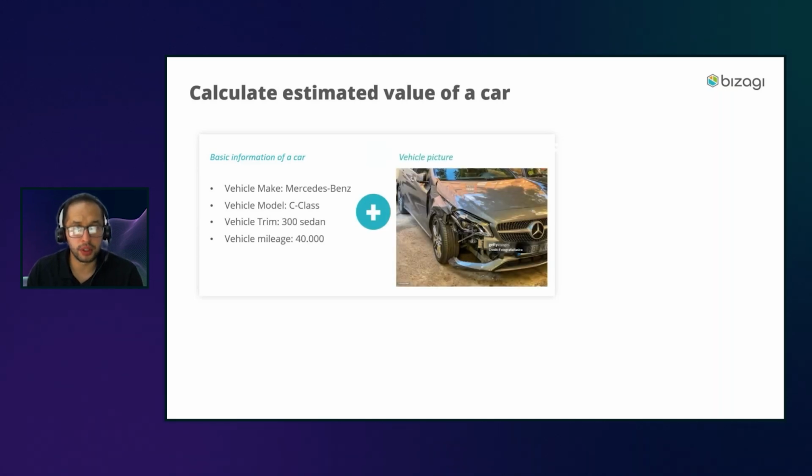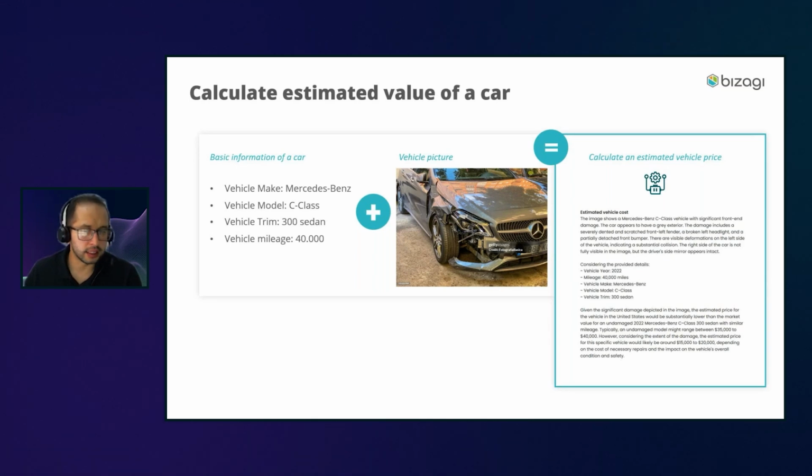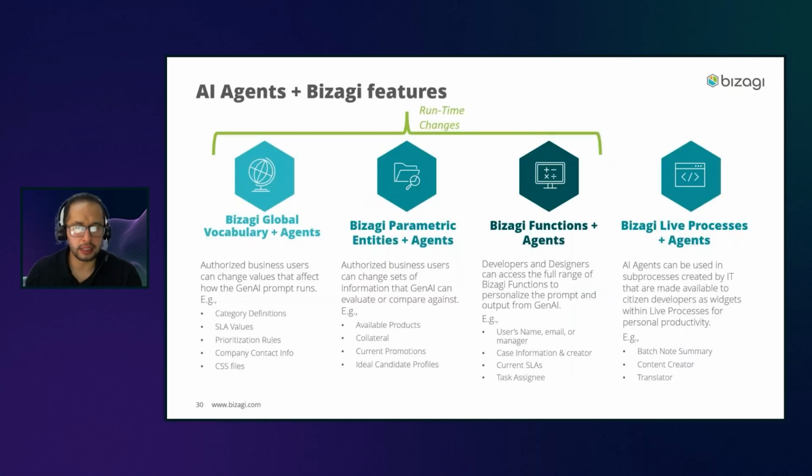Then a picture of the car. Take a look, this is the picture that we're sending. In this case, it's a car that it's easy to see has had an accident. And then give me an estimated price of that vehicle. That is where we are seeing this huge potential. All of this is now included and available for us.